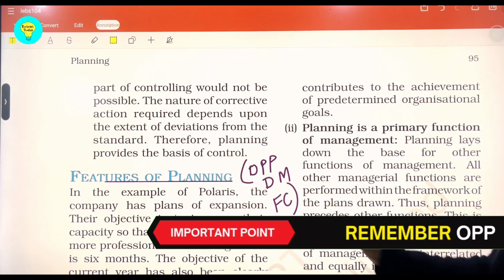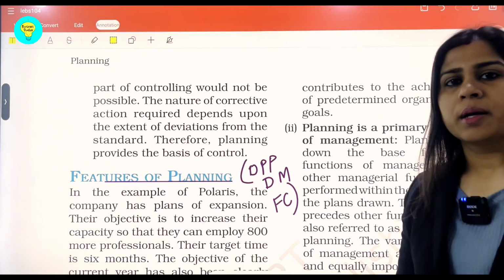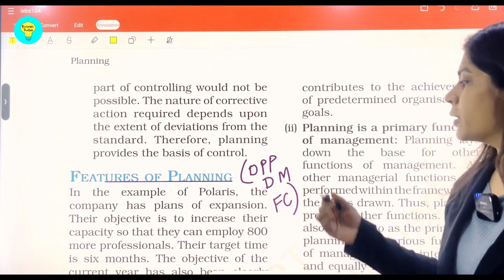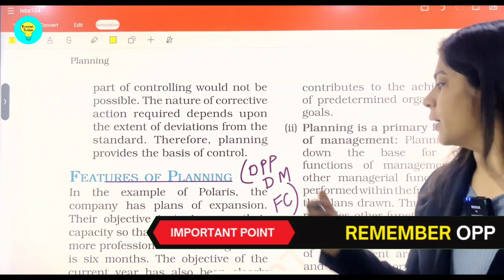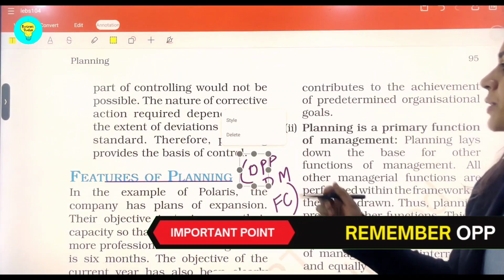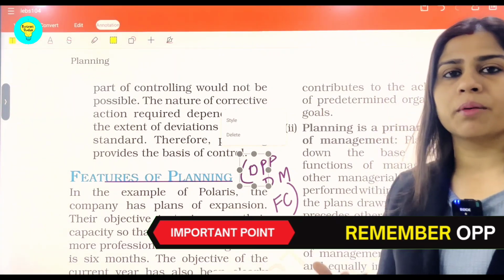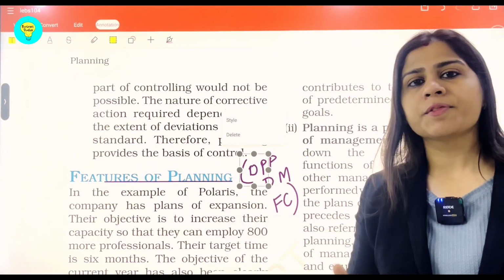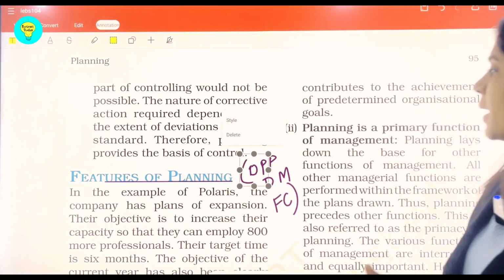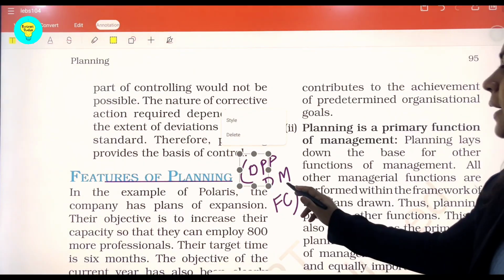See students, very easy to remember. FC, football clubs. DM, we can call it Delhi versus Mumbai, and they are teaming oppositely. They are in opposite teams, and there's a match today, you can remember like this, where Delhi FC will be competing with Mumbai FC, and therefore it's opposite DMFC.